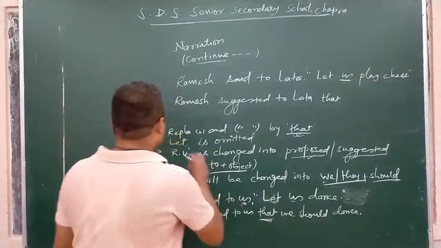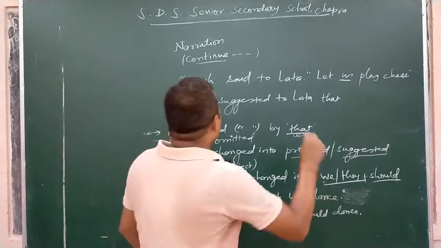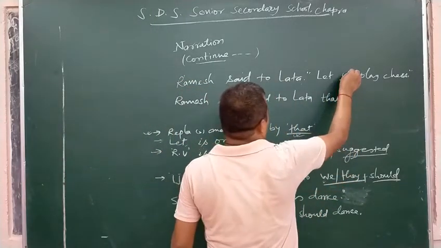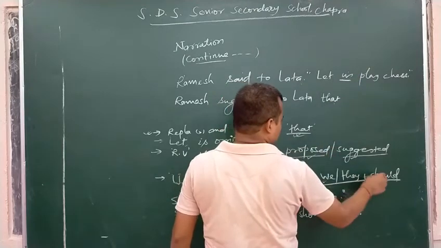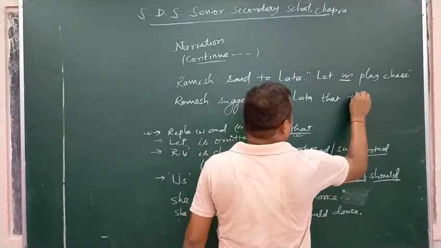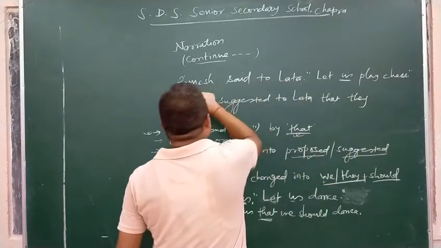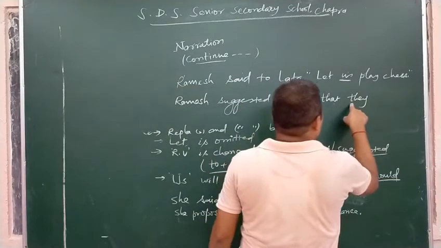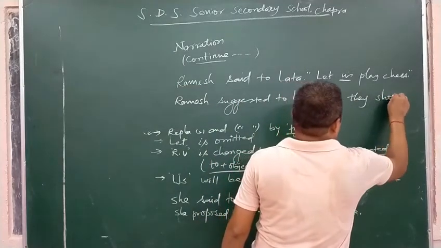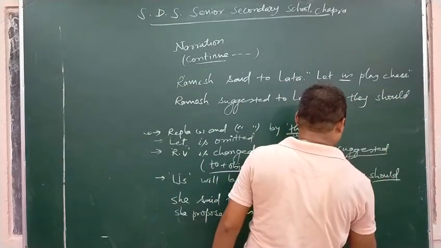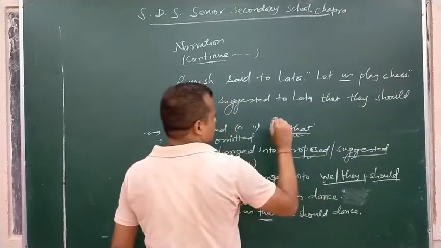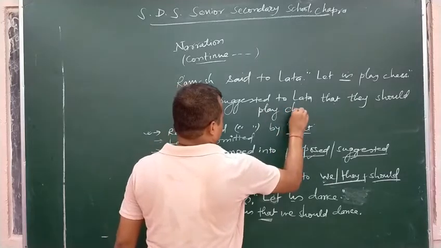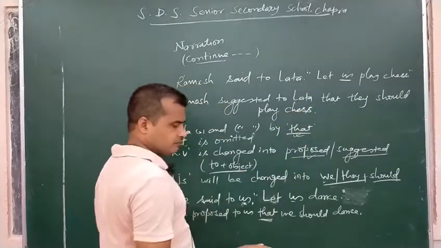So sorry for that. Us will be changed here into they, because there is no first person subject or object in the reporting clause. They should. After using we or they, we have to use should. They should play chess.